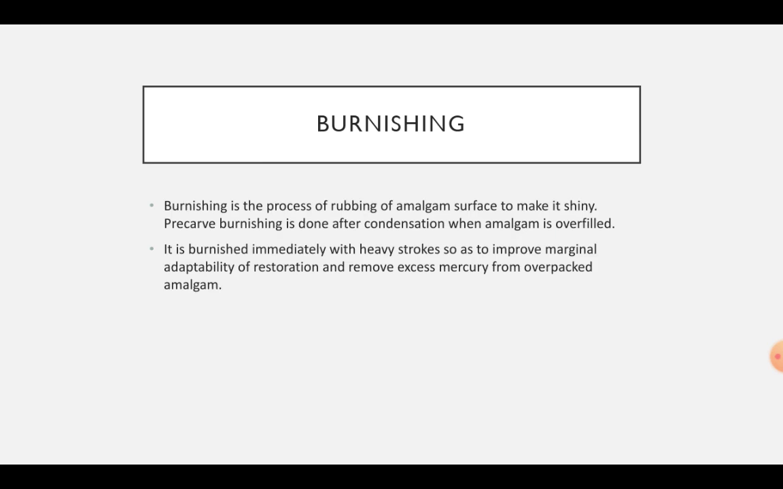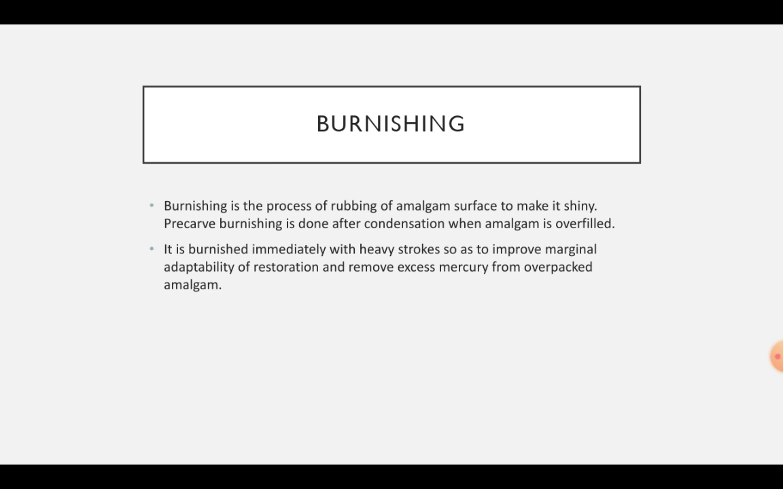Now, coming to the burnishing. Burnishing is the process of rubbing off amalgam surface to make it shiny. Pre-carve burnishing is done after condensation when amalgam is overfilled. It is burnished immediately with heavy strokes to improve marginal adaptability of the restoration, number 1, and to remove excess mercury from overpacked amalgam, number 2. So, these 2 points are important.